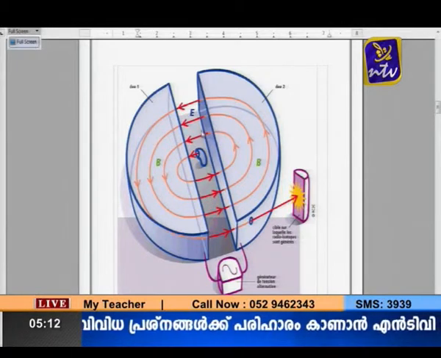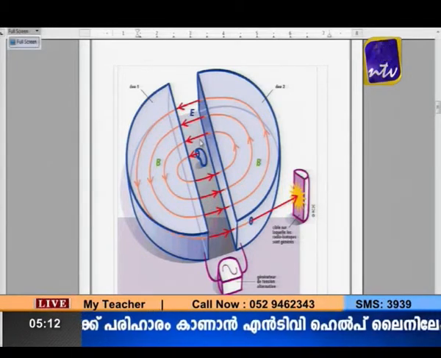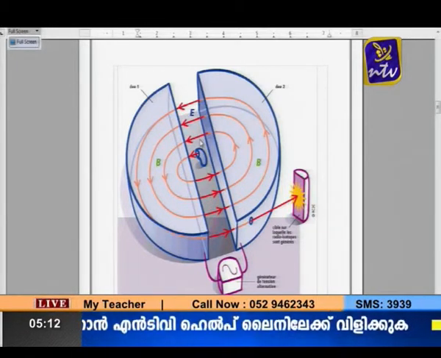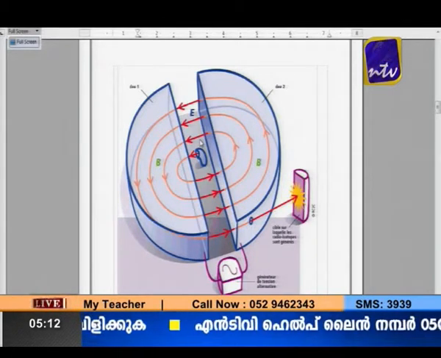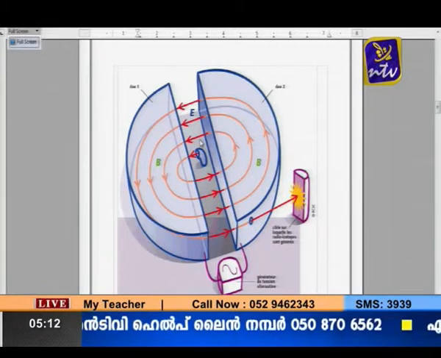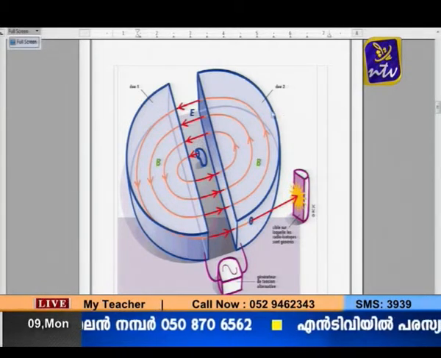Every time it comes out, the basic point to remember in a cyclotron is, the moment the charged particle comes out of the D, the frequency should be adjusted in such a way that the polarities of the D's are reversed. So it will be quickly accelerated.